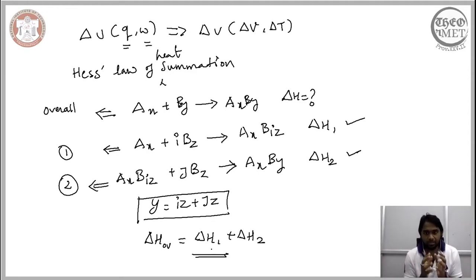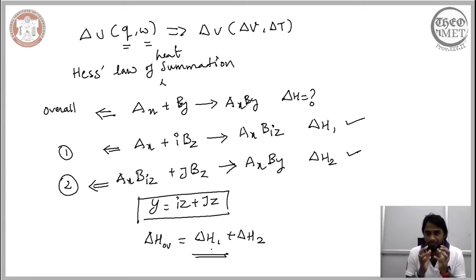So let me repeat. Supposing we are considering a chemical reaction, and this chemical reaction is rather convoluted for us to understand the thermodynamic change associated with it. So we are considering a larger, complex reaction. Because of the complexity, it is difficult for us to calculate the change in the thermodynamic parameters associated with it.